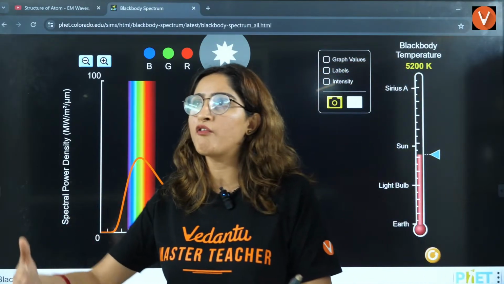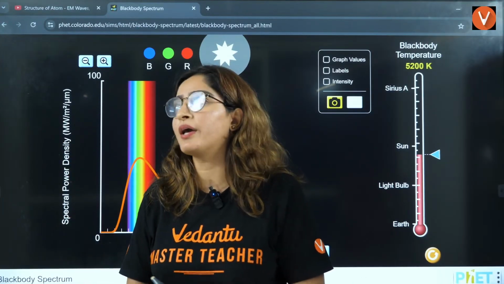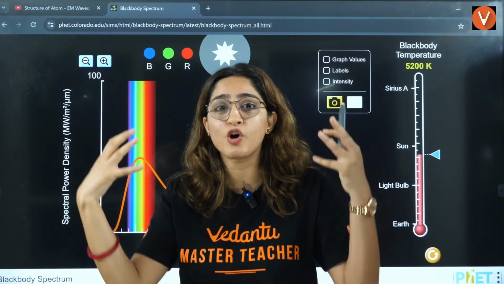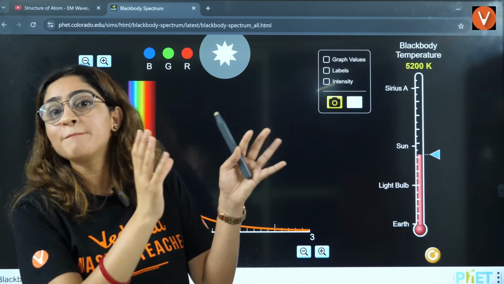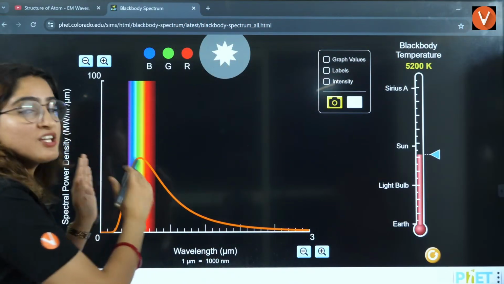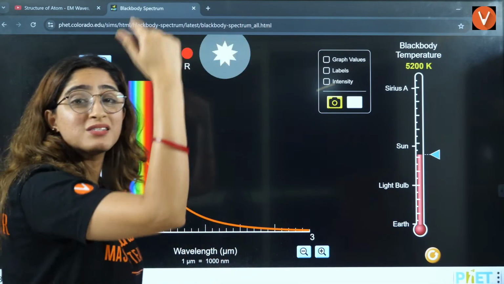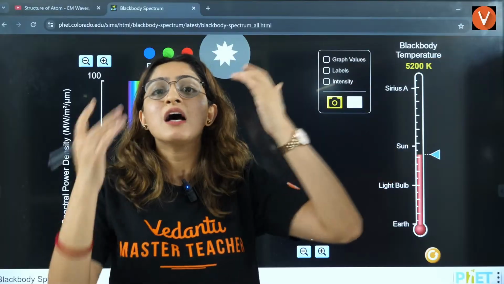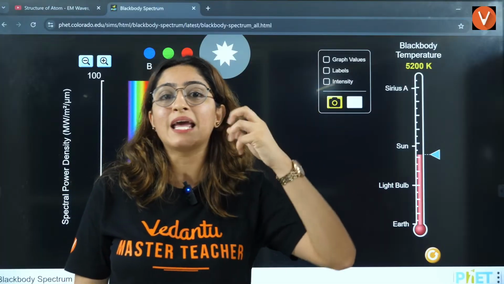This is the same case with a light bulb or tube light, which I'm taking as a random example. When you're sitting in a room, there must be some source of light. Just look at that source of light. You can see only some part of visible radiation out of that source that lies in this region. There are so many other radiations it is giving you, such as heat radiations that your eyes are not able to see. That's why tube lights and bulbs heat our room.